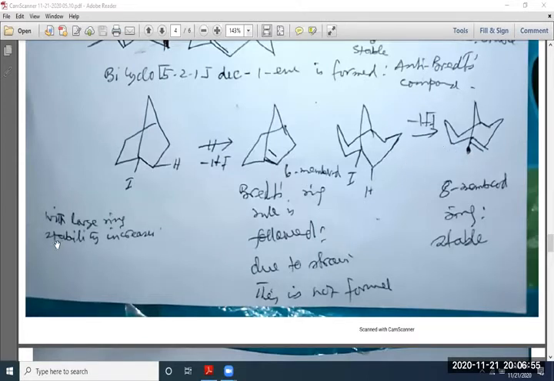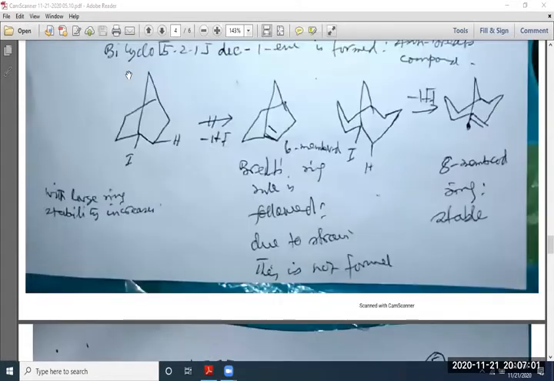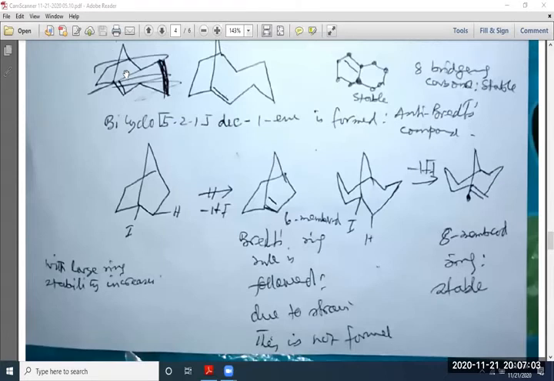So this can be a short note on Bredt's rule. When it is asked in short note form, you will give the statement of the Bredt rule, give examples, but you will also discuss that there is a violation of this rule if the carbon atoms are 8 or more than 8, then it is possible to have a double bond at the bridgehead carbons.